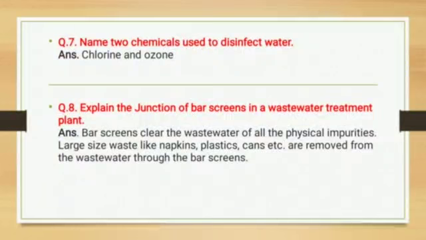Question number 8. Explain the function of bar screens in a wastewater treatment plant. Now bar screen is the first step in a wastewater treatment plant. So here what happens? You know that in bar screen some physical impurities, it means bigger impurities, are removed from wastewater. So bar screens clear the wastewater of all the physical impurities. Large size waste like napkins, plastic cans, etc. are removed from the wastewater through the bar screen.